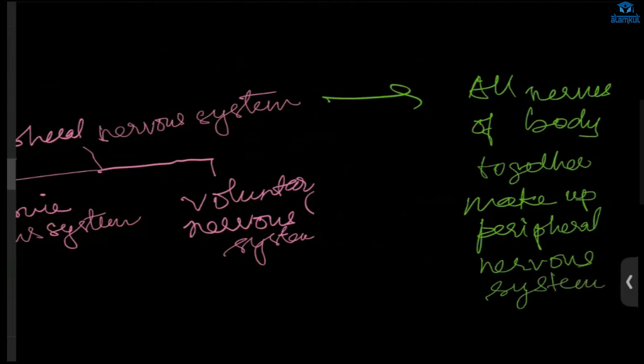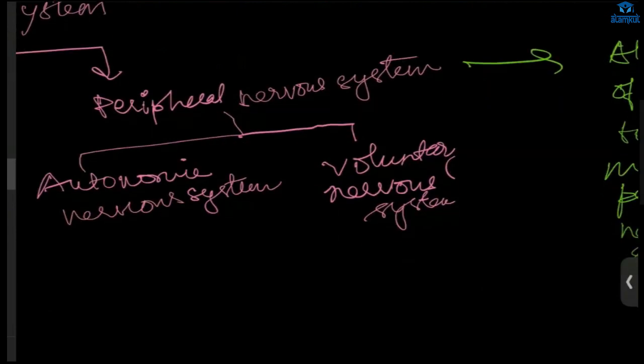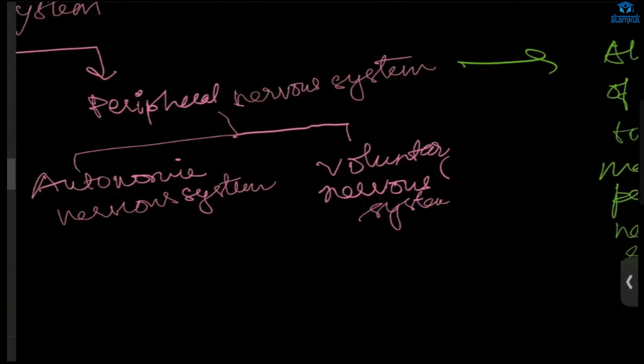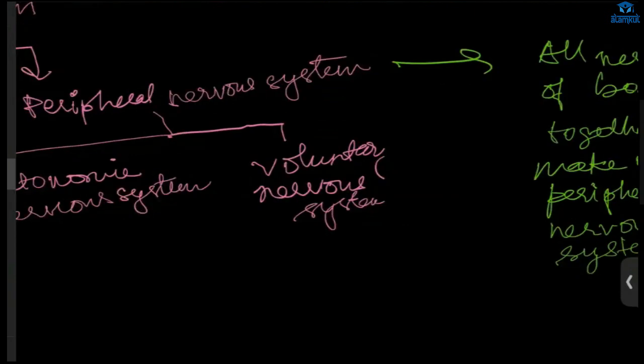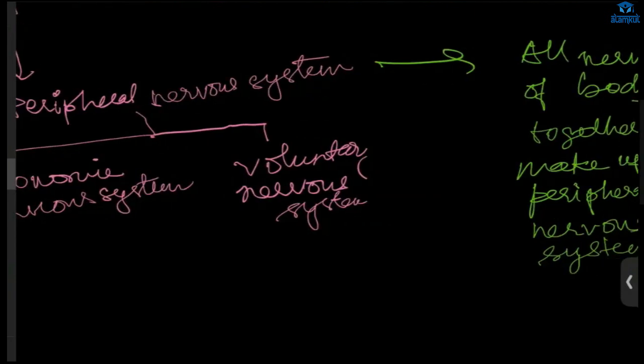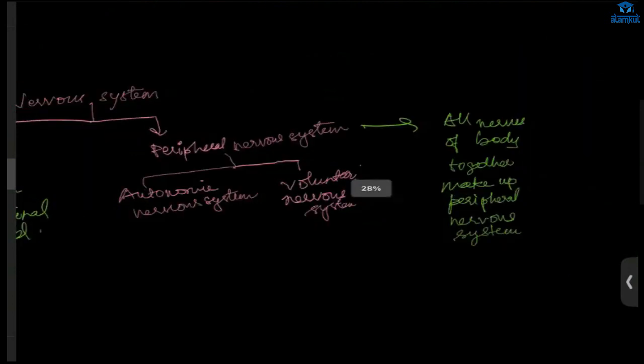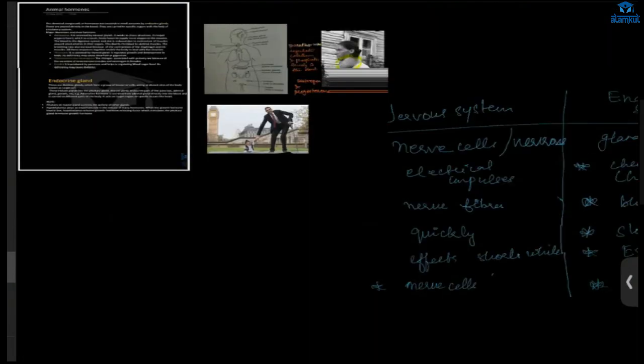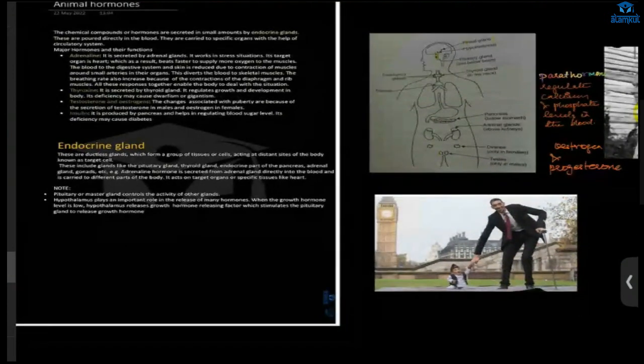I'm coming. Yes. So this autonomic nervous system, what will happen? Those nerves will be involved in automatic actions, involuntary actions, and voluntary nervous system nerves will be involved in voluntary action. Okay, that's all. Next, we'll talk about hormones, animal hormones.